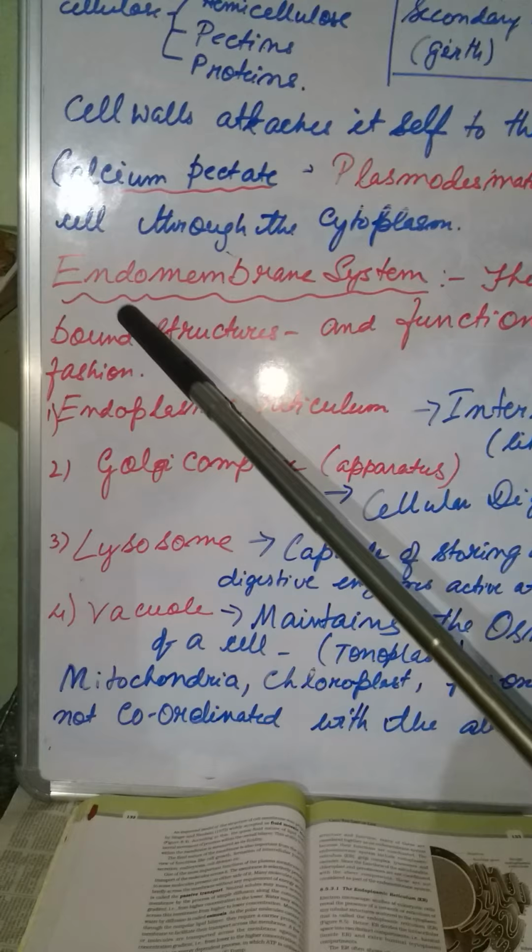galactans, mannans. These are the three biological molecules rather, that compose the cell wall: cellulose, galactan and mannans. And then it has got the inorganic salts, these are the organic part, and the inorganic part that is present here, that is minerals, it is made up of calcium carbonate. Calcium carbonate is the major inorganic component in the cell wall that gives the rigidity. This rigid structure is coming from calcium carbonate.